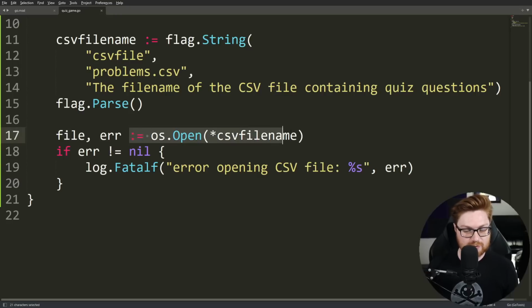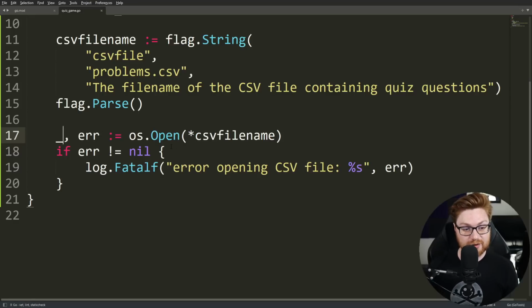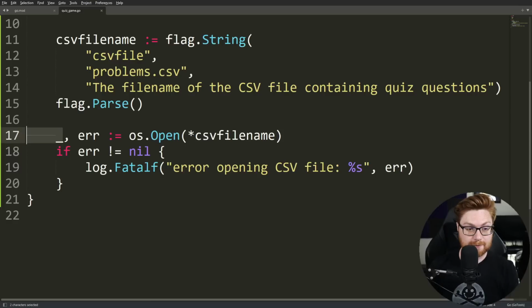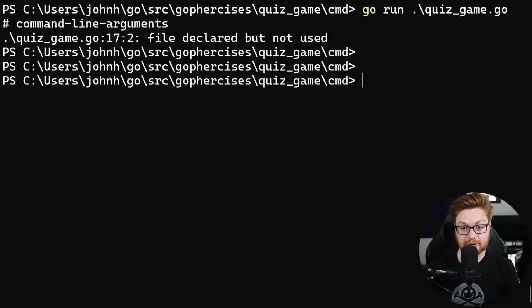In that case, we don't need to store it for the moment, at least for the sake of our practice and playground. Let me change that to an underscore. So it is a throwaway variable. I'm not going to do anything with it right now. It's not actually going to store that and put it into memory. That way Golang won't complain when it tries to compile the code here.